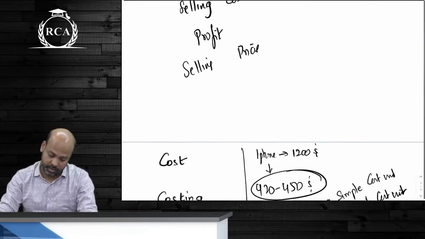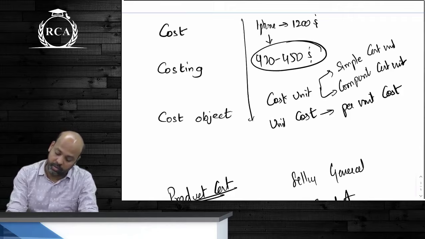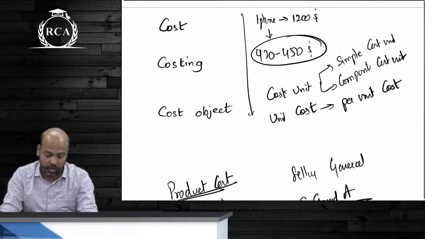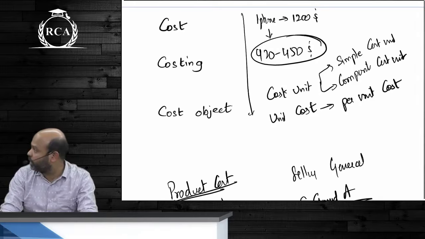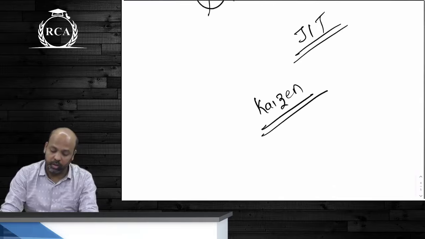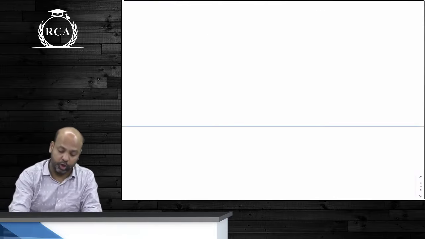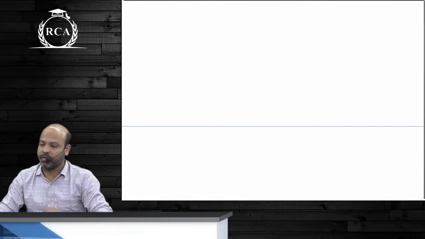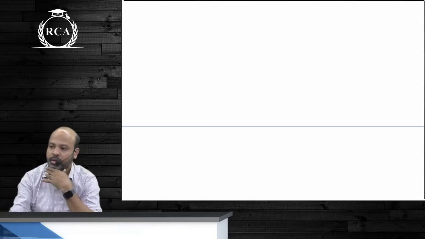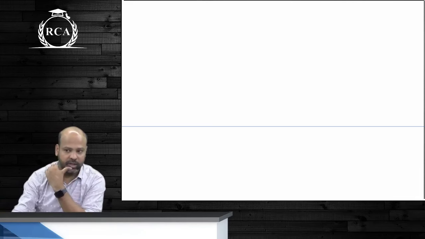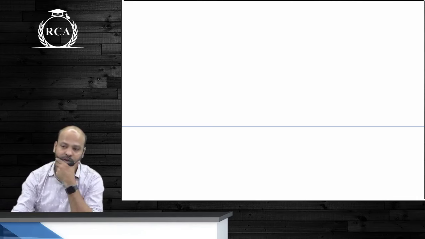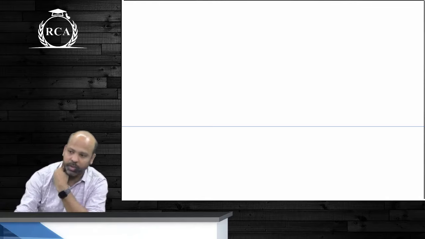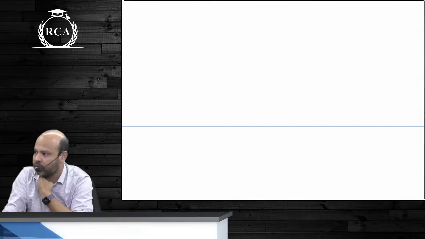Next line, guys. What all have I taught? Cost, costing, cost object. Cost unit. Cost unit is the unit of measurement to measure the expenditure incurred.